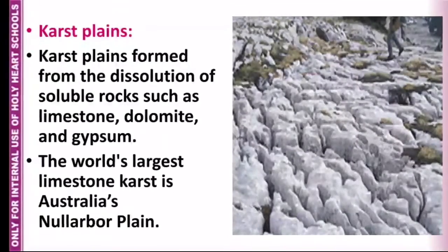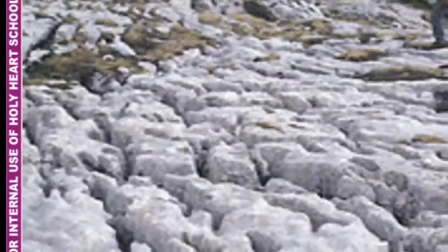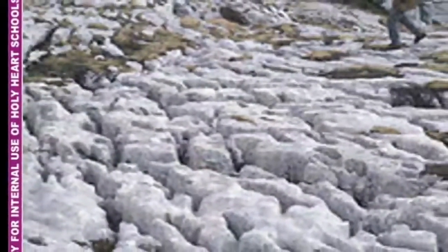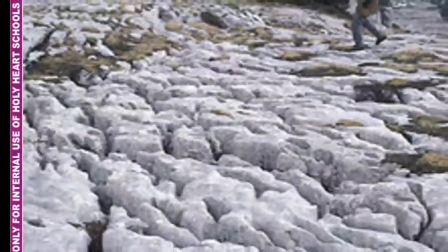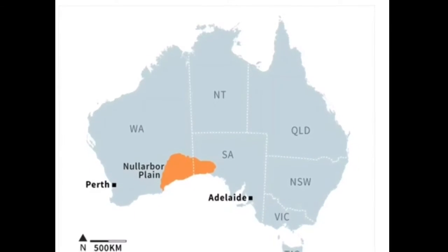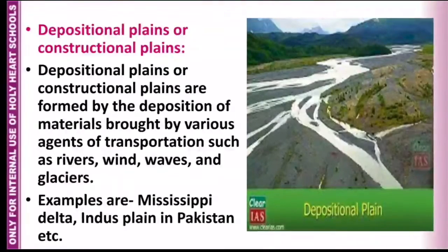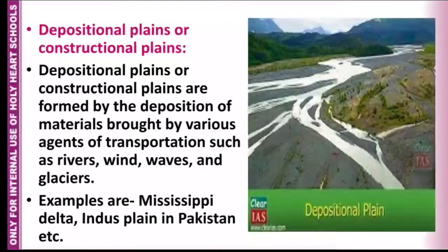Karst plains, formed from the dissolution of soluble rocks such as limestone, dolomite and gypsum. The world's largest limestone karst is Australia's Nullarbor Plain, located in South Australia.